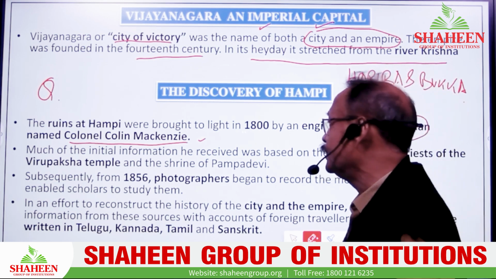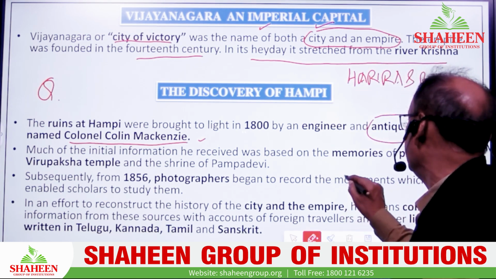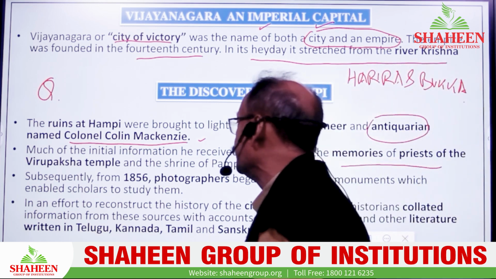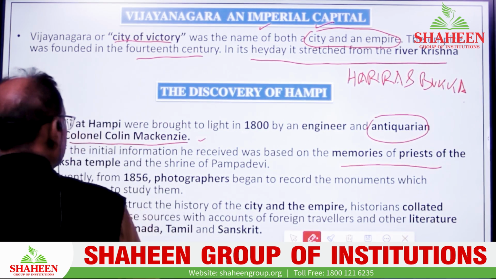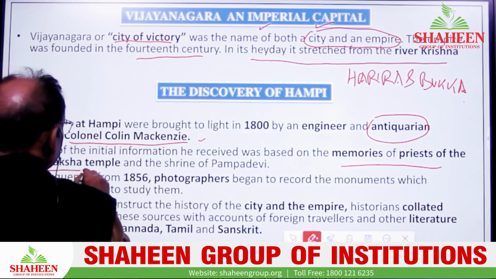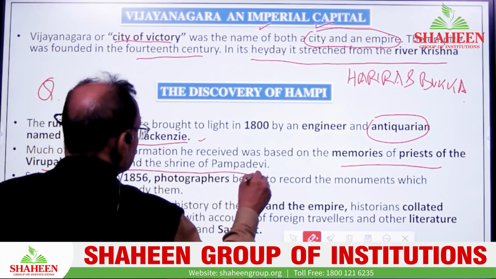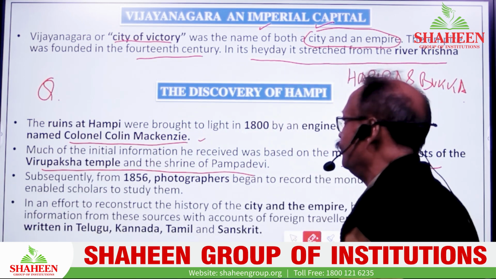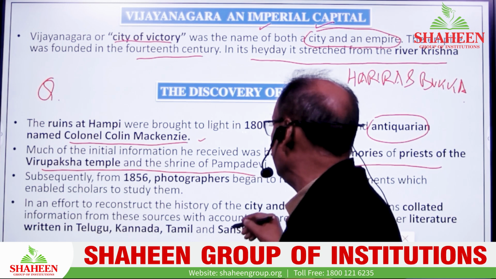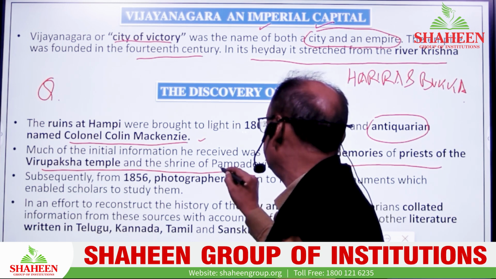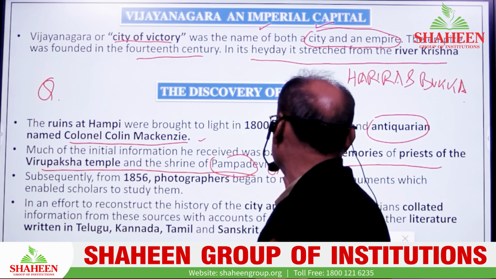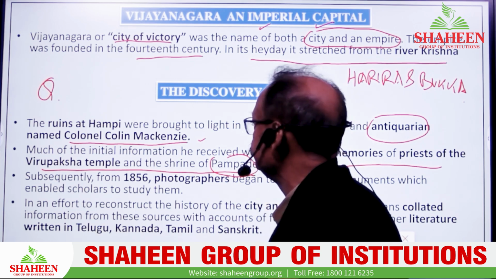So much of the initial information was received based on the memory of the priests of whom? Of the Virupaksha temple and the shrine of Pampa Devi. Note it down. The information we gather is from the memory of the priests of the Virupaksha temple, and it was Pampa Devi. Note it down, it was Pampa Devi. So there could be the possibility of a question over there.